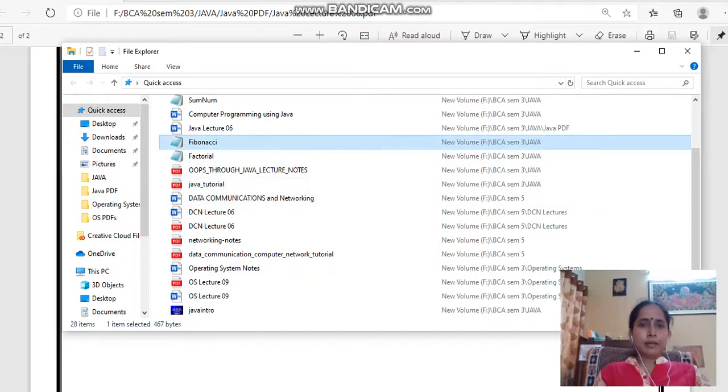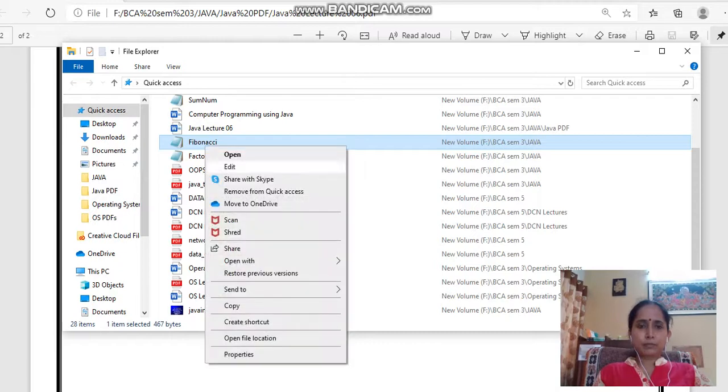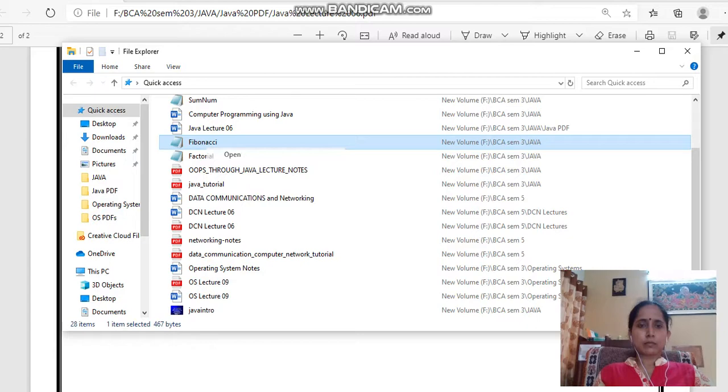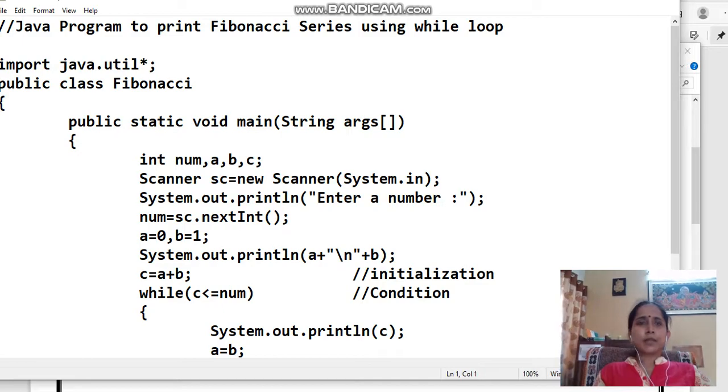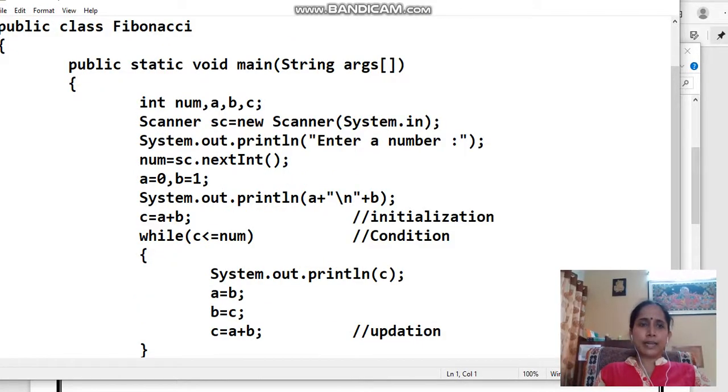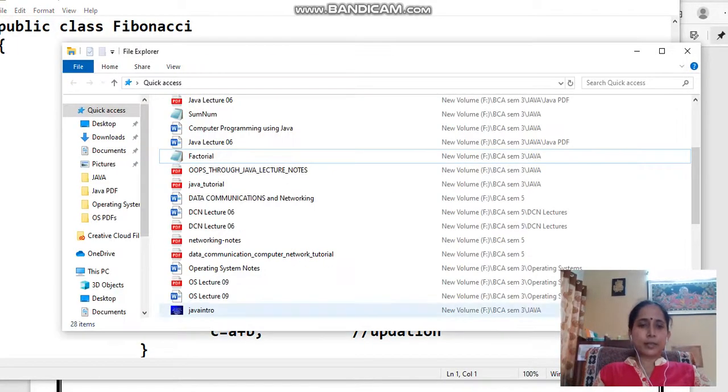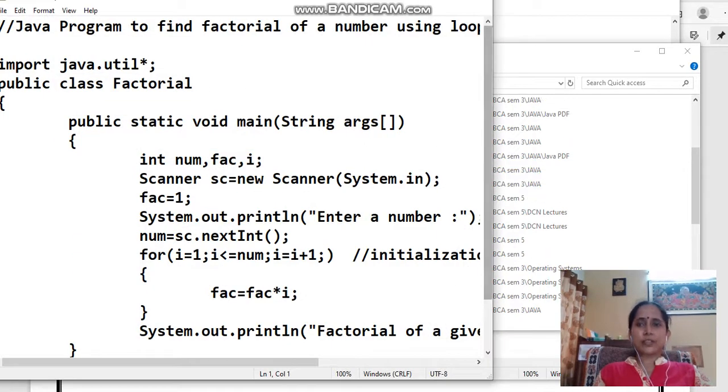Okay, we'll open up this file before you. Now you can see, in this program, this is again using while loop. Okay, this is Fibonacci, just wait. Factorial, this is a question on factorial.